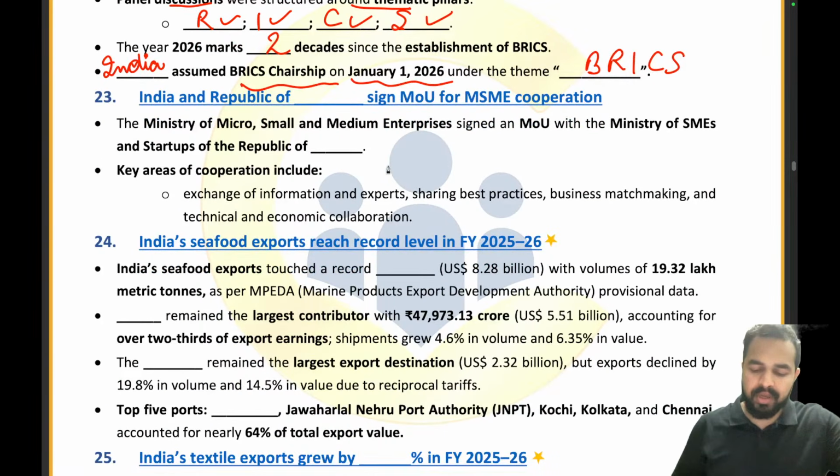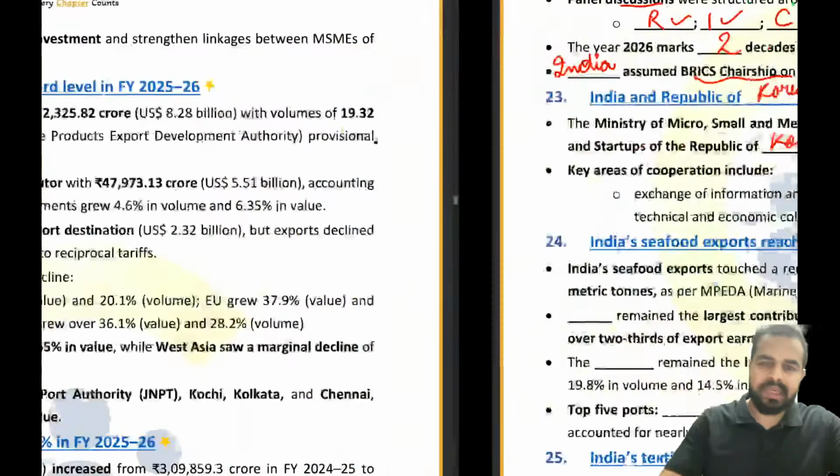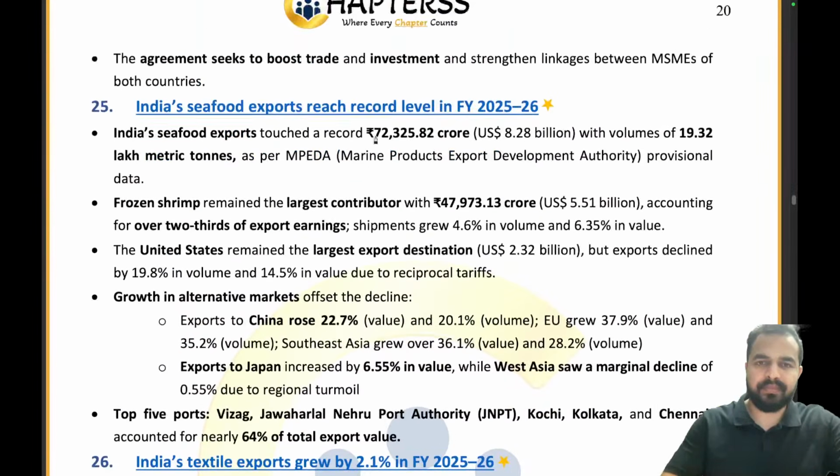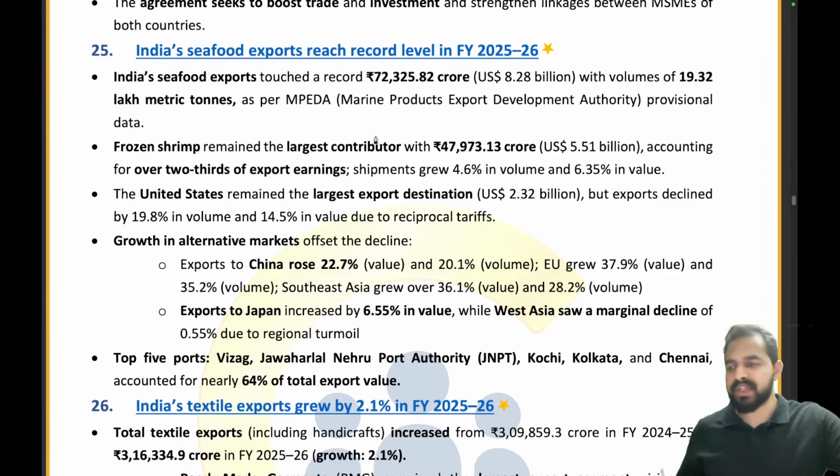Now Indian Republic of which country has signed this MOU? Korea. It's Korea. Clear to everyone? Now just last 4 articles are left, my dear friends.